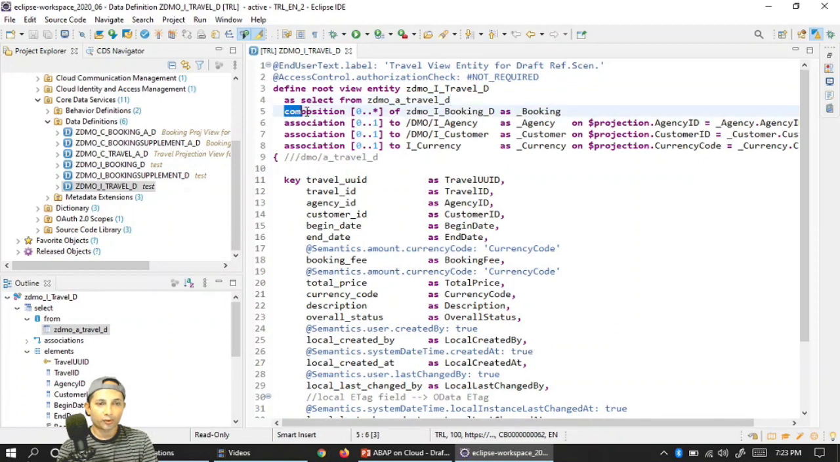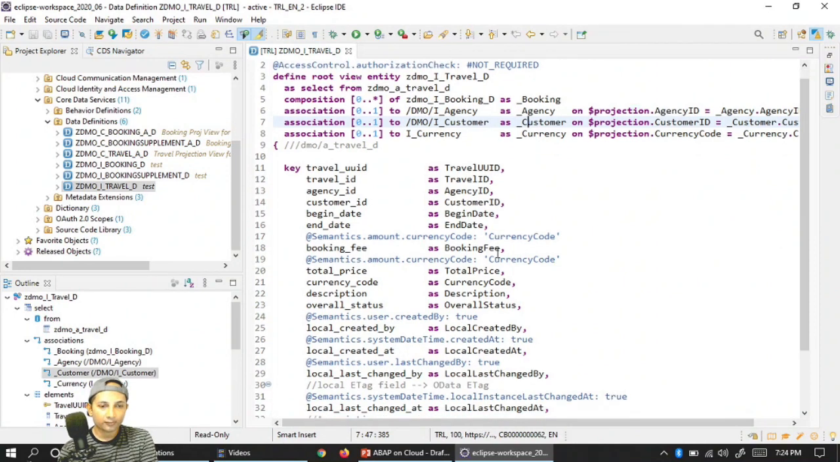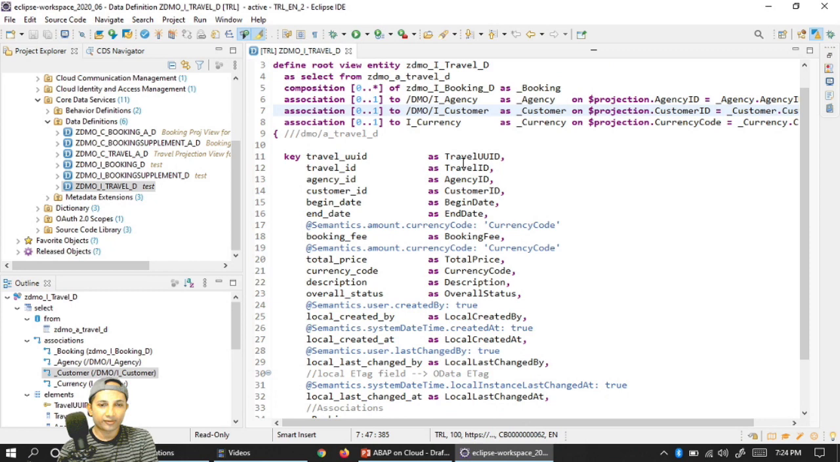As you know, we have to do a special type of association, which is a composition type, and it's kind of a zero or multiple bookings possible under a travel ID, right? I can have zero booking IDs or multiple booking IDs. The association name is underscore booking. Also, I'm adding a few reference tables here. I'm taking help like agency, customer, and currency. Fantastic.